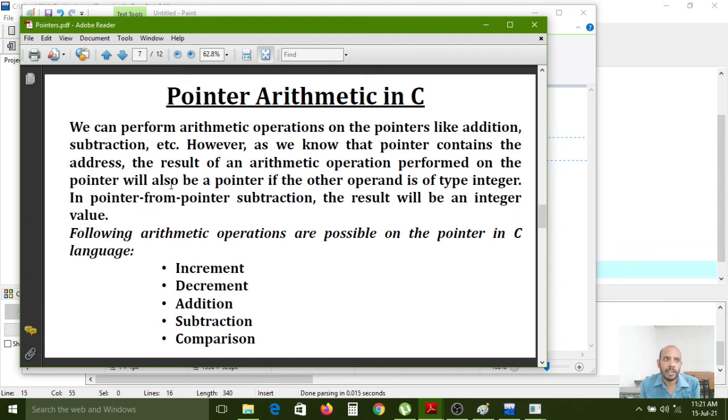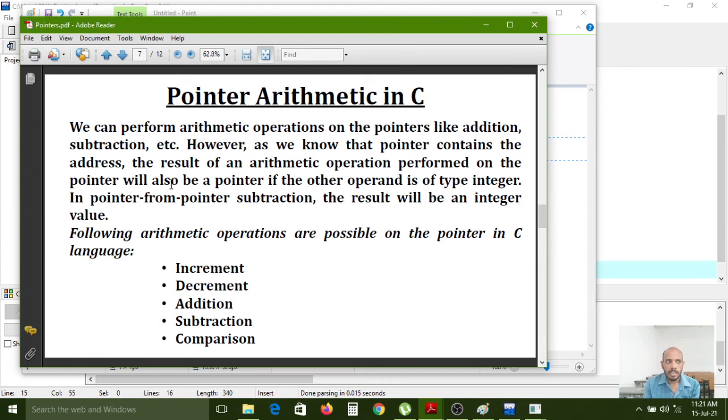In a normal variable, if you want to perform any arithmetic operations, two operands are required, nothing but x and y. But here, if you want to perform arithmetic operations on pointers, two pointers must be required.